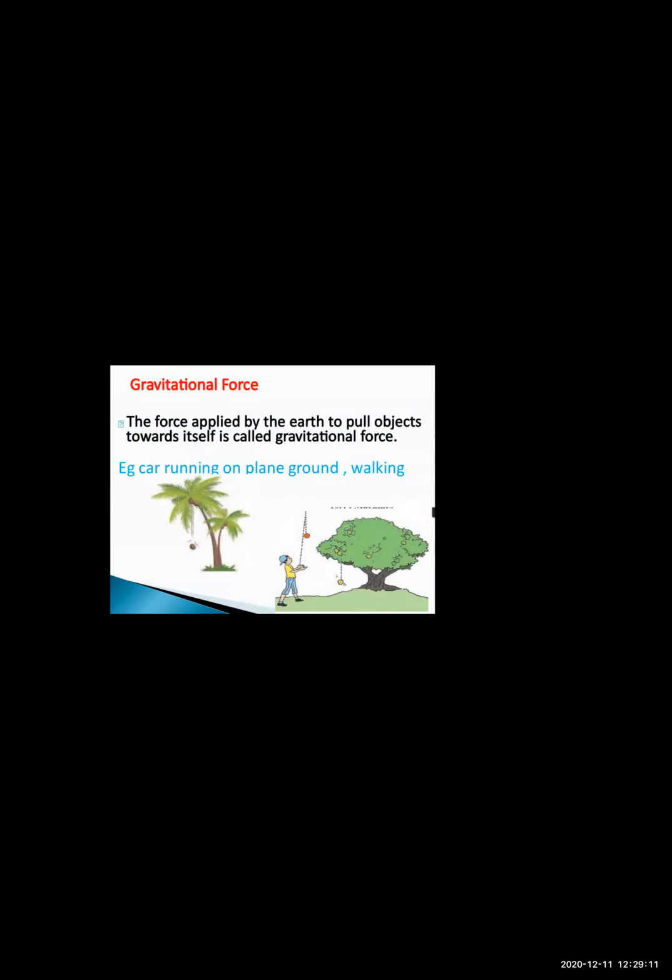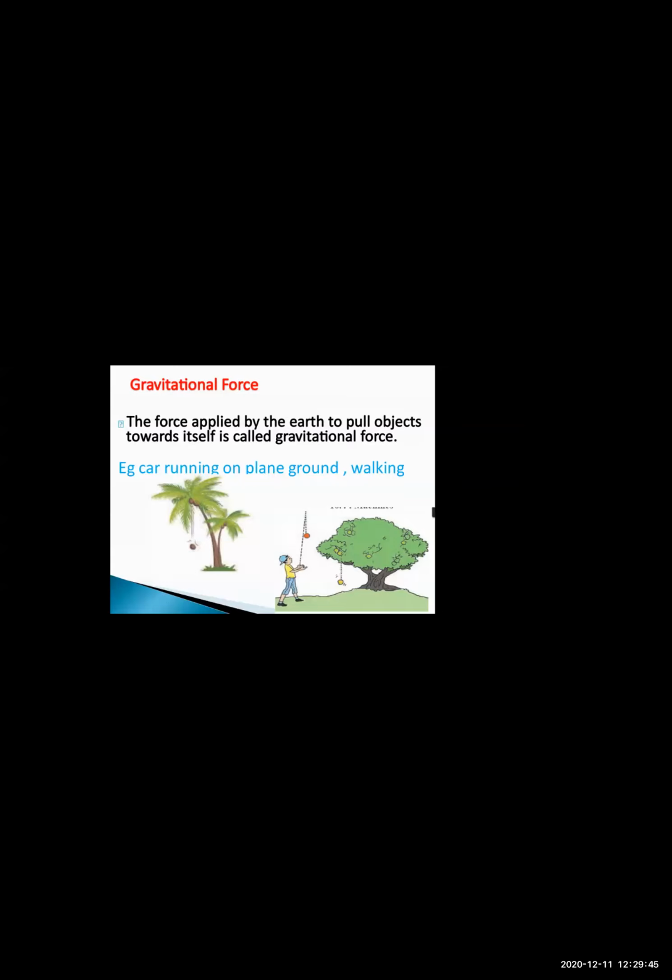Next is gravitational force. Now, gravitational force means what? The force which is applied by the earth to pull an object towards itself is called gravitational force. When you are standing on the ground, the earth pulls the object towards itself. When a coconut falls down from the coconut tree, why does it fall down?